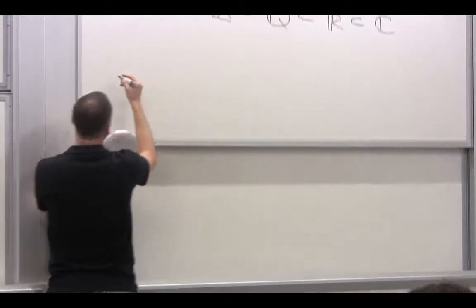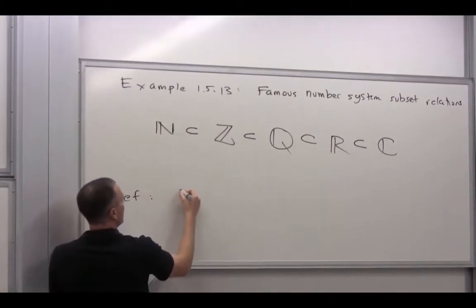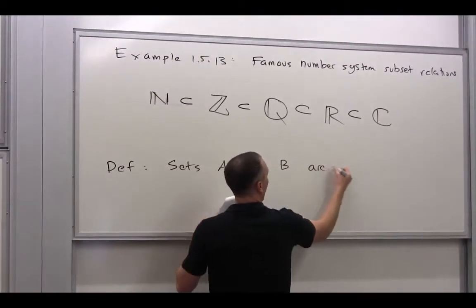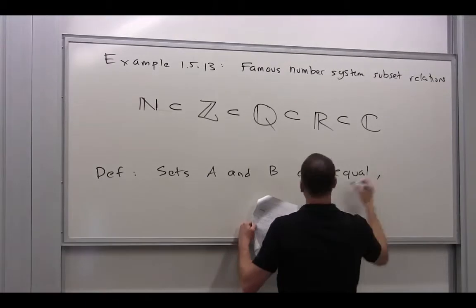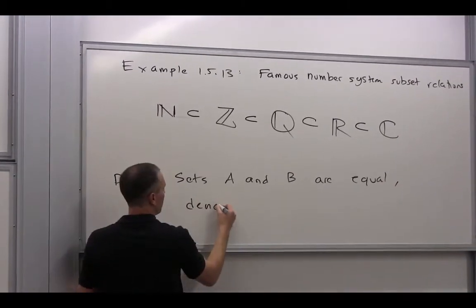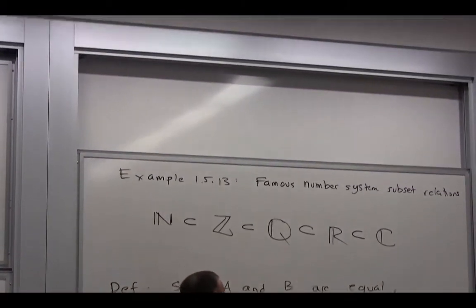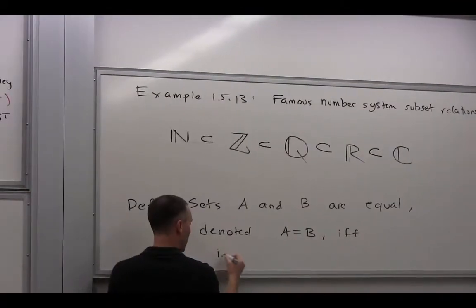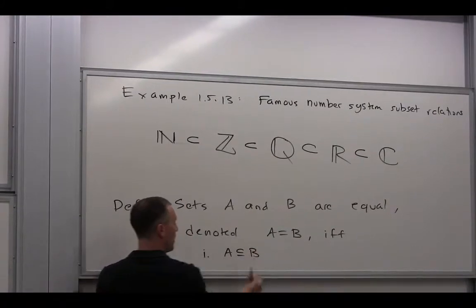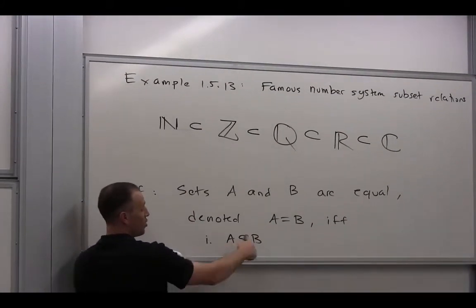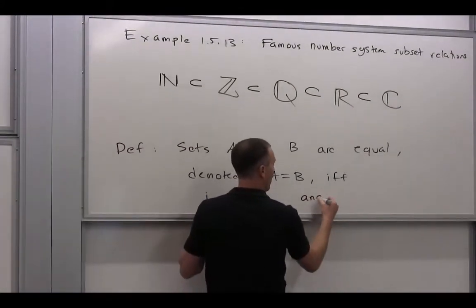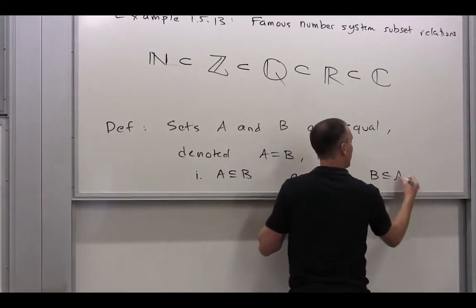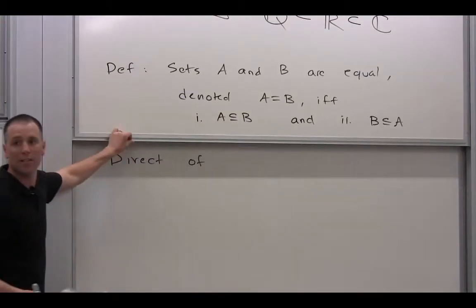So we say, this is a definition. Sets A and B are equal, denoted A = B, if and only if, 1, A is a subset of B, everything in A is also in B, and 2, B is a subset of A. When are two sets equal?